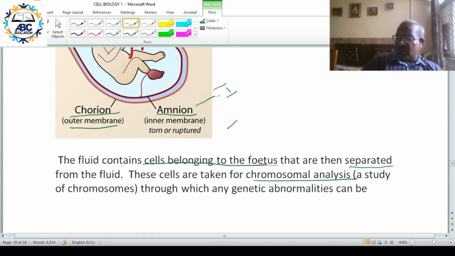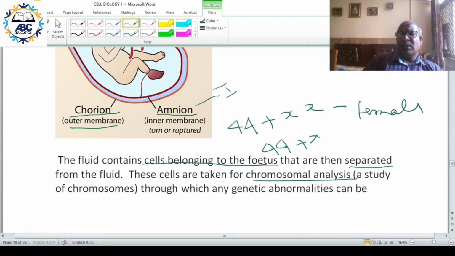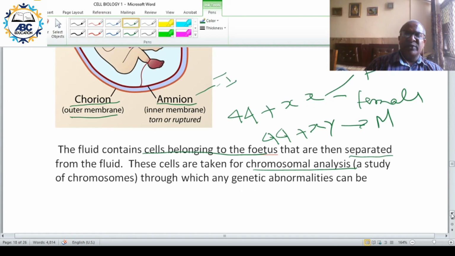So if it is 44 plus XX, it is female, and if it is 44 plus XY, it is male. So you take out the cells and then do the chromosomal analysis. If 44 plus XY chromosome is visible, it is a male.